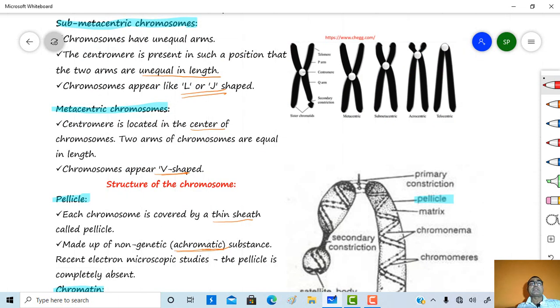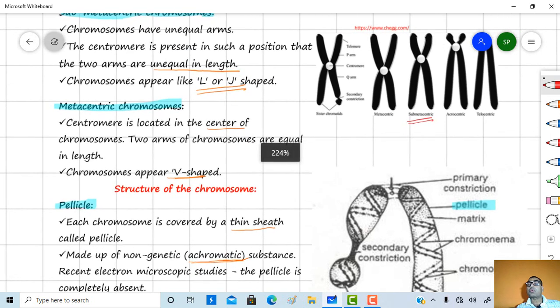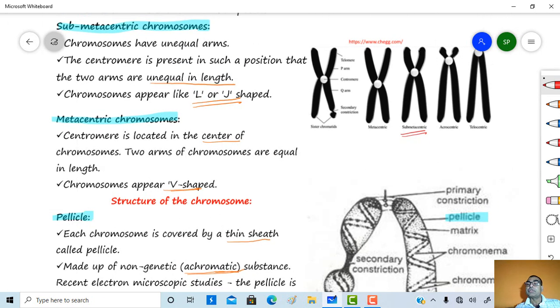Now see the submetacentric type of chromosome. Here the chromosomes have unequal arms. One is a long arm and another one is a short arm, and the centromere is present here. It may form a J-shaped structure or an L-shaped structure.